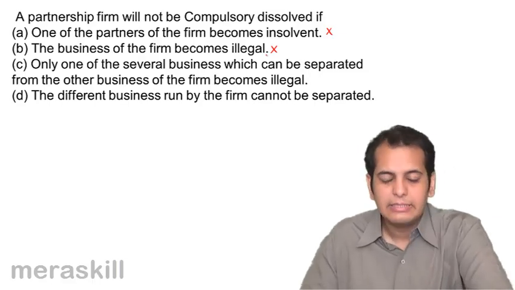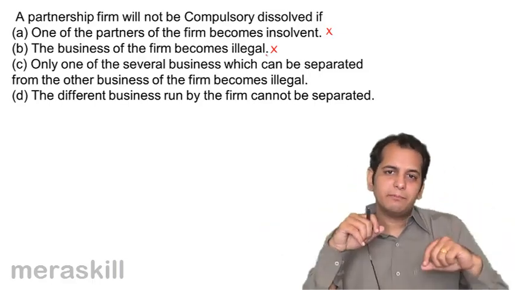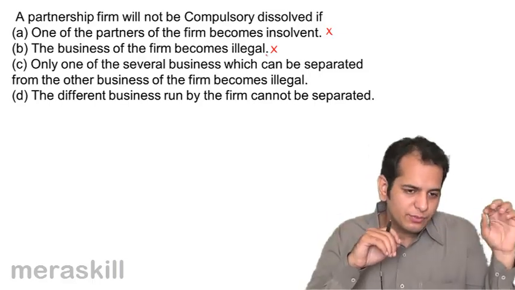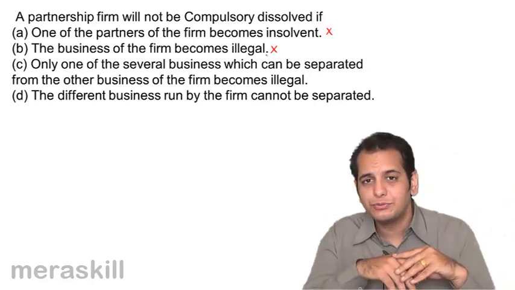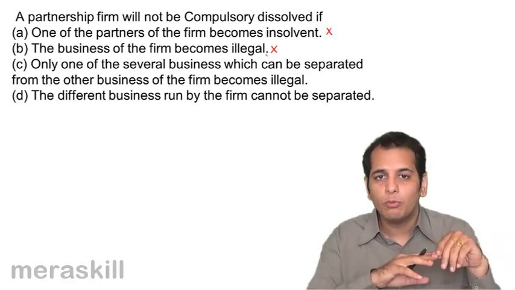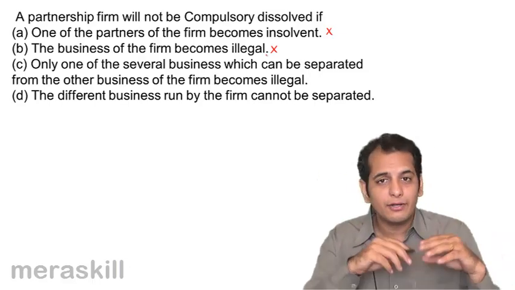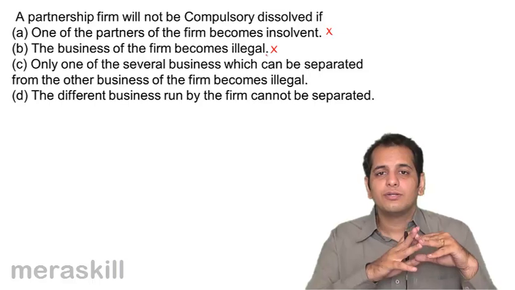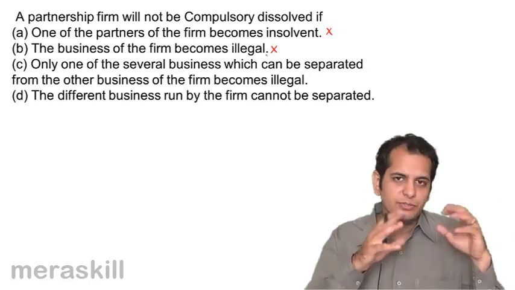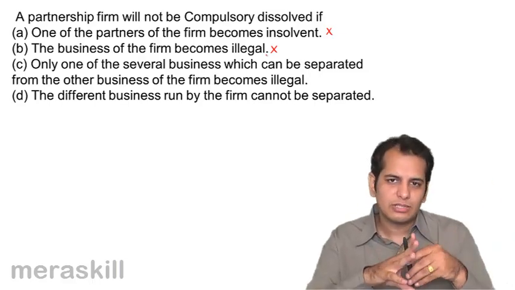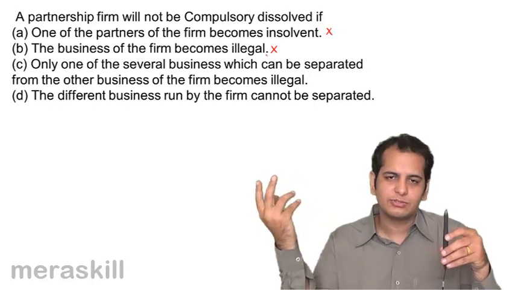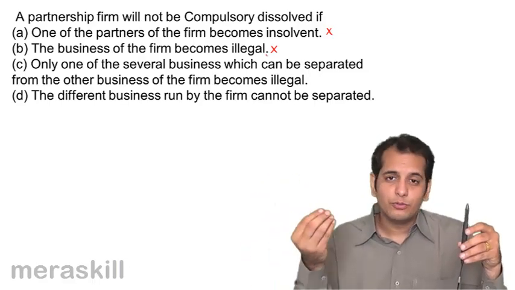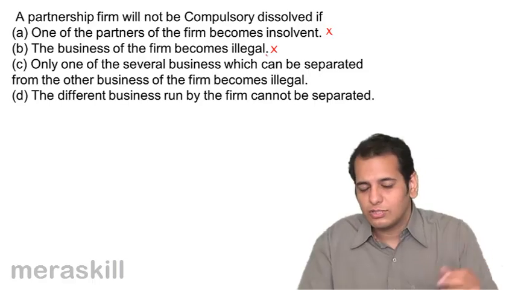However, if the firm is doing many businesses, let's say if it is in the business of selling shoes, it is in the business of selling mobiles, cell phones, it is also in the business of selling FMCG goods, that is goods like soaps, detergents, perfumes, deo sprays, stuff like that.